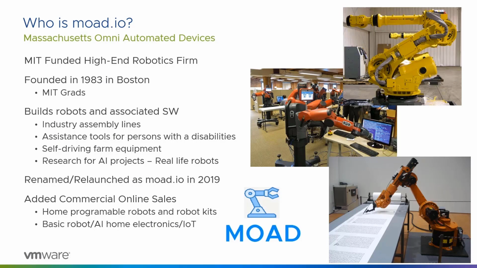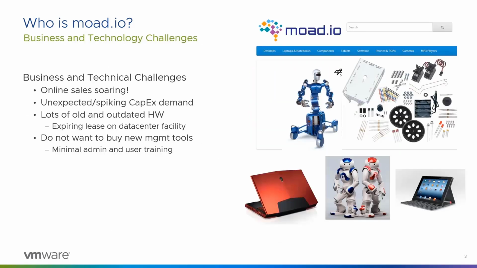MOAD is Massachusetts Omni Automated Devices. So this is a high-end robotics firm that was founded back in the 80s. MOAD builds robots and associated software used for industrial purposes, self-driving equipment for farming. In 2019, MOAD was basically relaunched and rebranded as MOAD.io. We added online commercial sales, which covers programmable robots for home usage, as well as robotic kits, as well as IoT use cases. So as part of this transition, we've encountered some business and technical challenges.